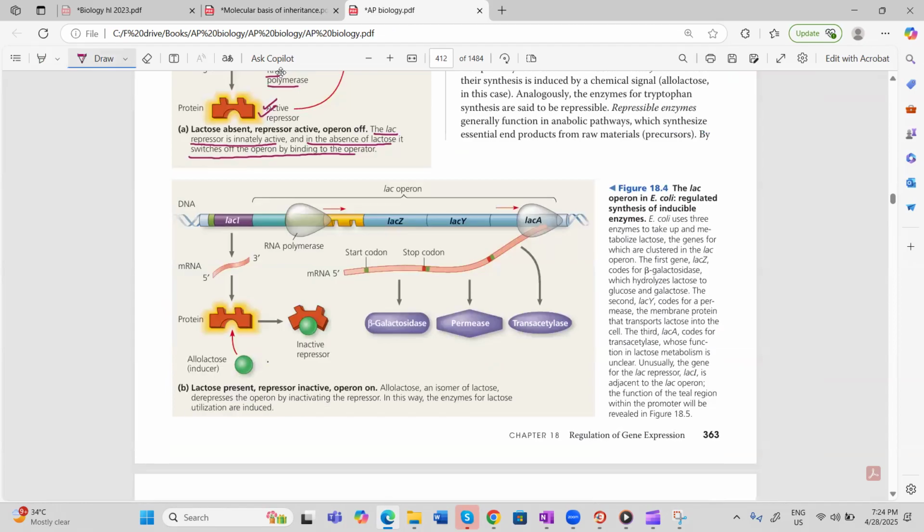But when lactose or allolactose is added, which acts as an inducer, it makes the repressor protein inactive. Once the repressor protein is inactive, RNA polymerase binds to the promoter area and does the transcription of all the three structural genes to make one lac messenger RNA. And that lac messenger RNA will be translated into three different types of protein, because the Z gene will make beta galactosidase, Y will make permease, and A will make transacetylase. This is the simple diagram understanding.